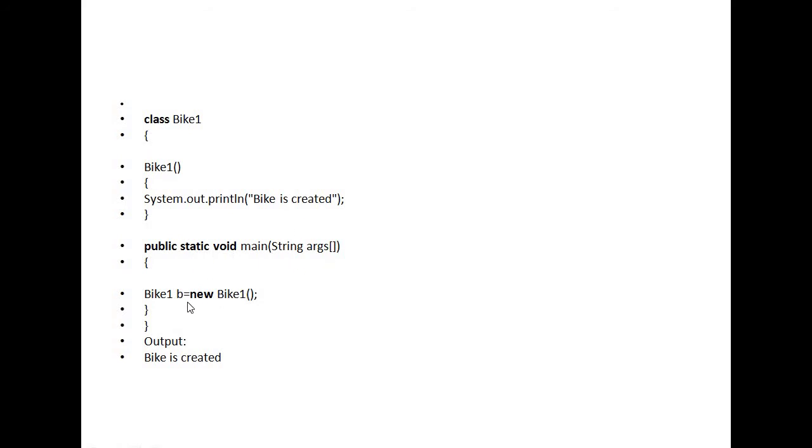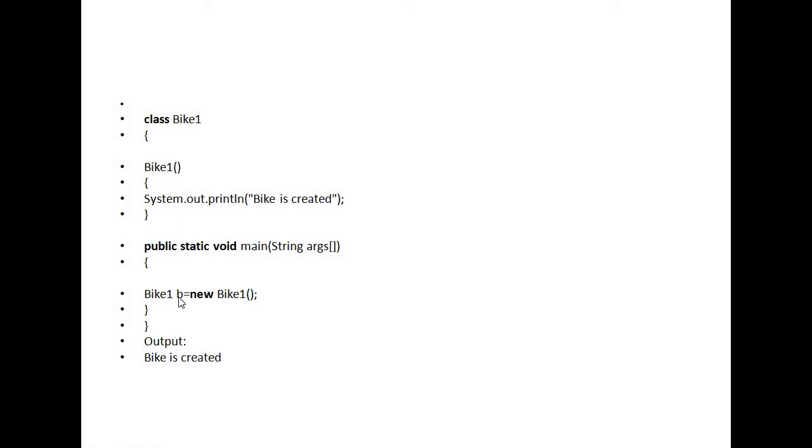This is the main method and I am creating the object: Bike1 b is equal to new Bike1. Class name, object name is equal to new class name. Whenever this object b is created, Bike1 is automatically called, because whenever an object is created, the constructor is automatically called.